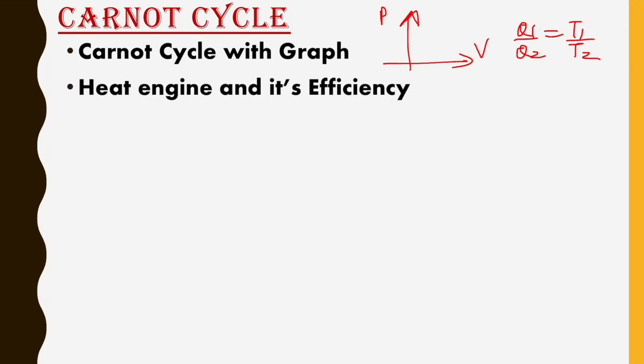And after that you have to study heat engine and its efficiency. What is the formula of efficiency and how does a heat engine work? There are two kinds of heat engine, reversible and irreversible. A reversible heat engine is also called a Carnot heat engine, a heat engine which works on the Carnot cycle. So you must know the difference between them.